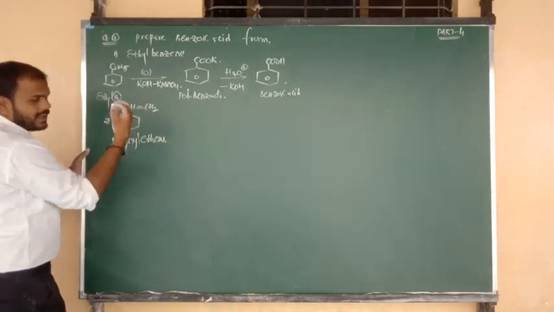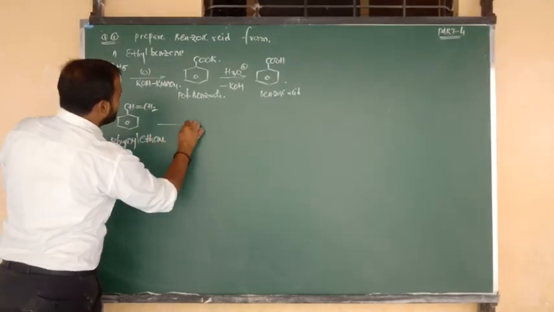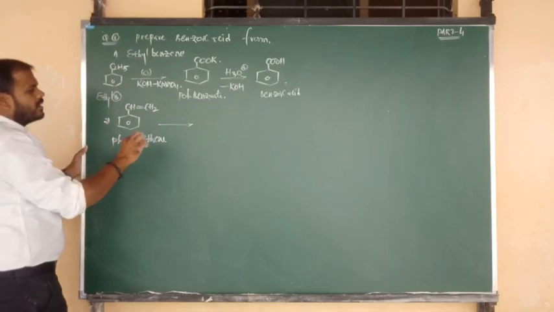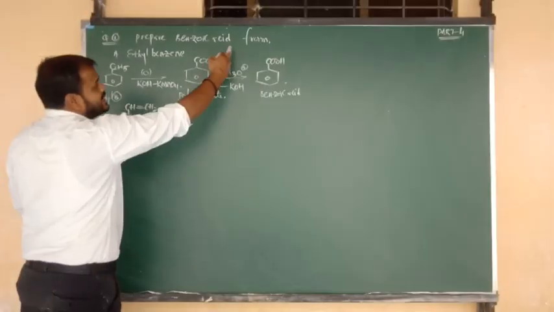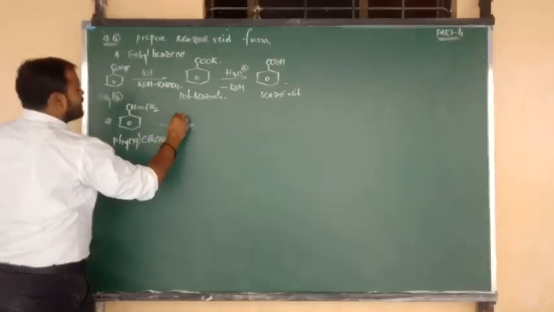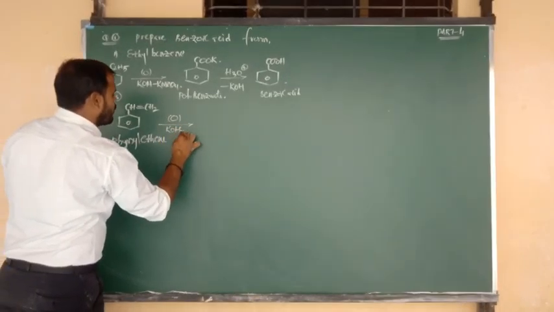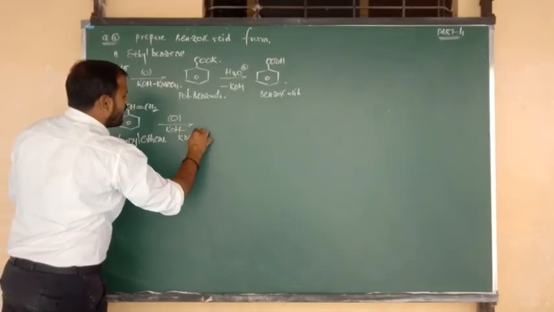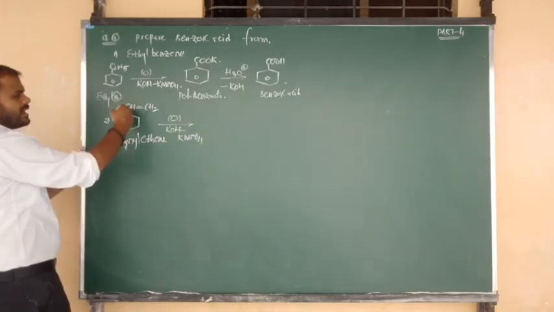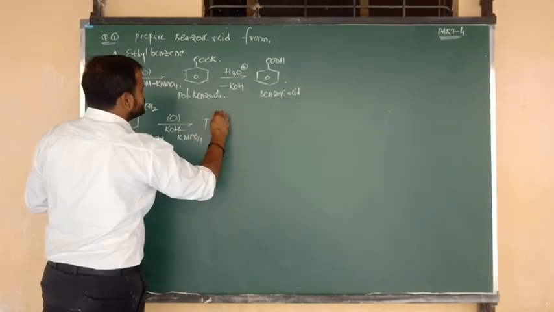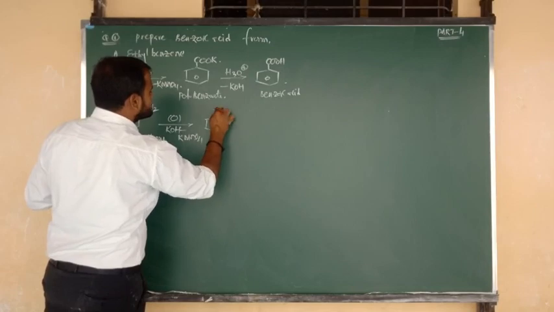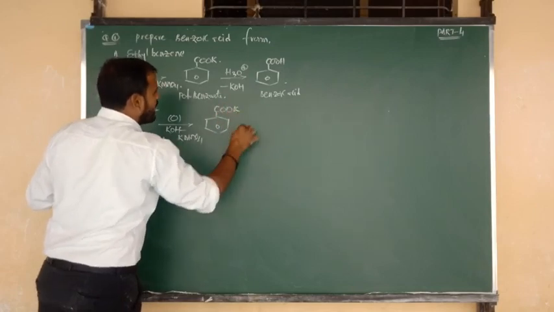Phenyl ethene has a double bond. Again, same procedure: how does phenyl ethene change into benzoic acid? Same thing, upon oxidation with what? Alkaline KMnO4. Upon oxidation with alkaline KMnO4, the entire side chain oxidizes into the potassium salt of carboxylic acid, so COOK, and in